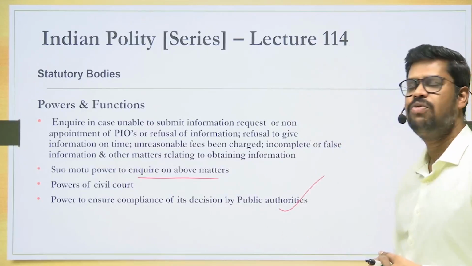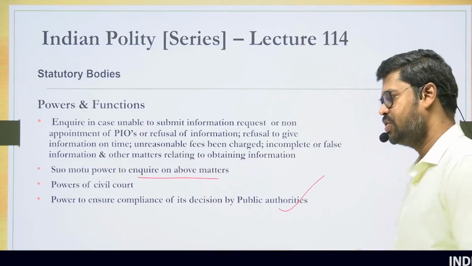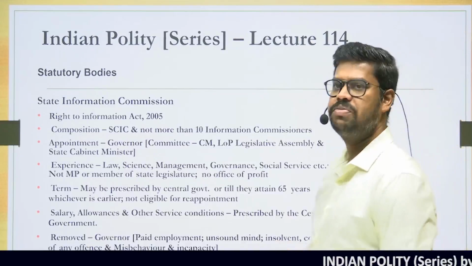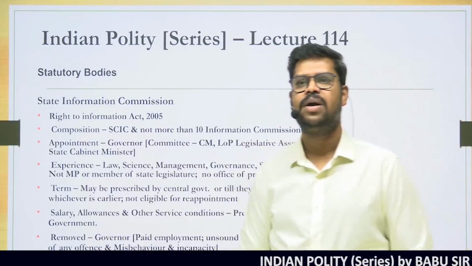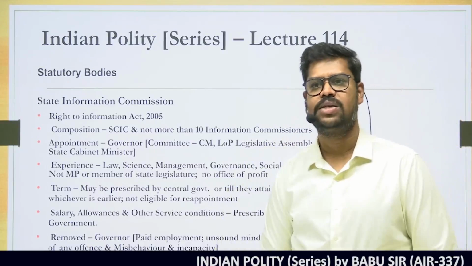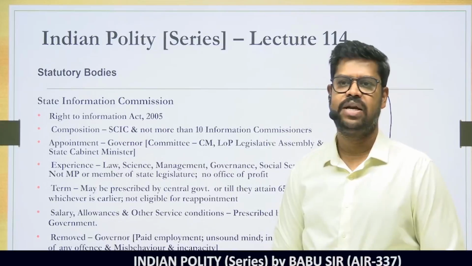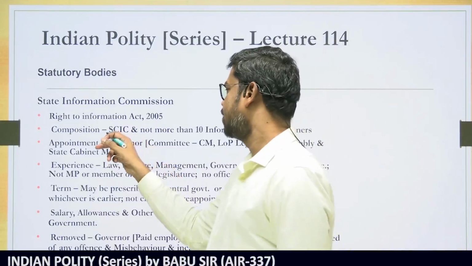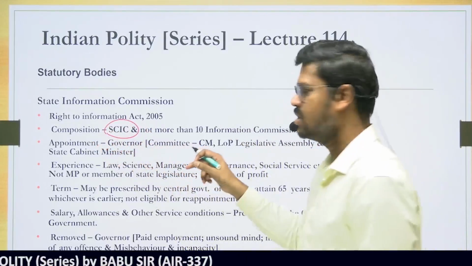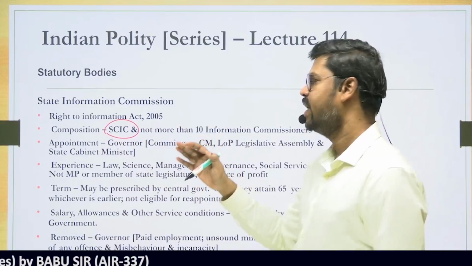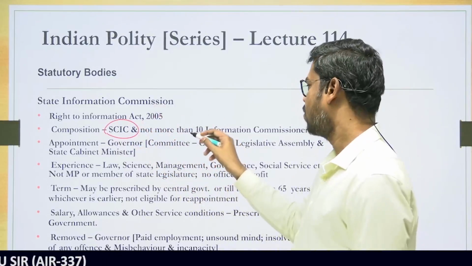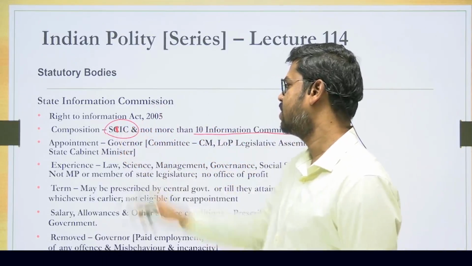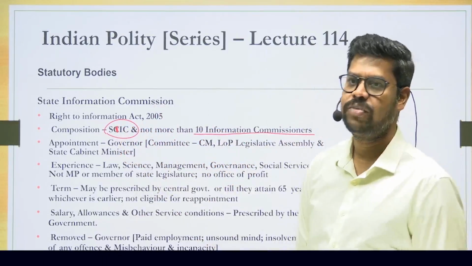So this is basically what you'll have to understand with regard to the powers and functions. A similar function is also performed by the State Information Commission at the state level. But before we go to that, let us also try to understand about the composition of the State Information Commission. So what is the composition of the State Information Commission? It shall consist of a State Chief Information Commissioner and not more than 10 Information Commissioners.